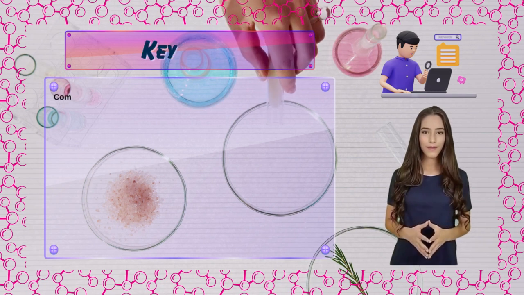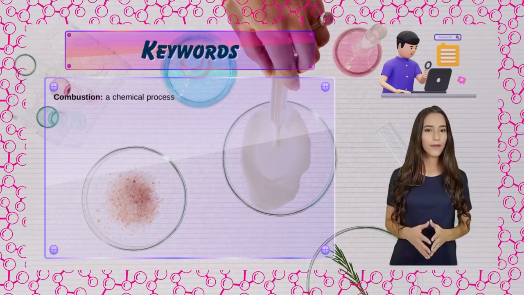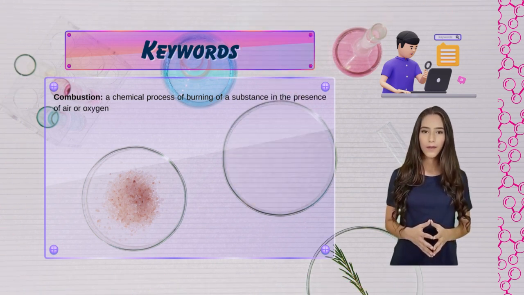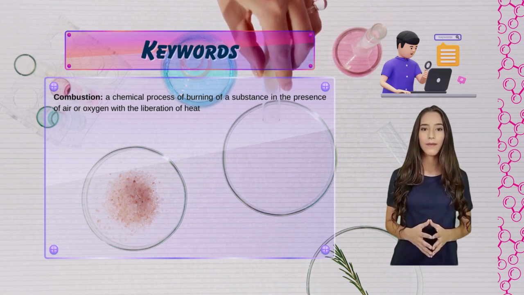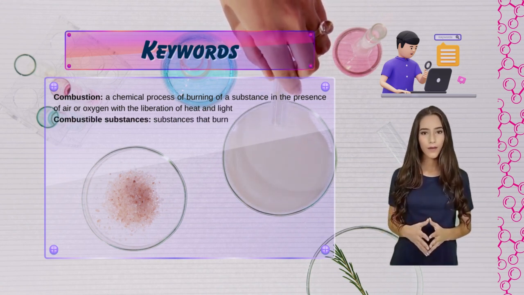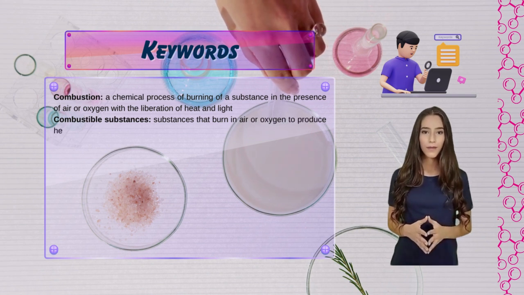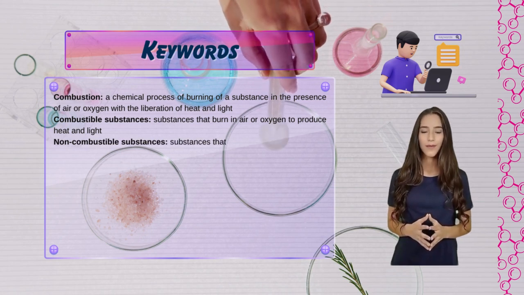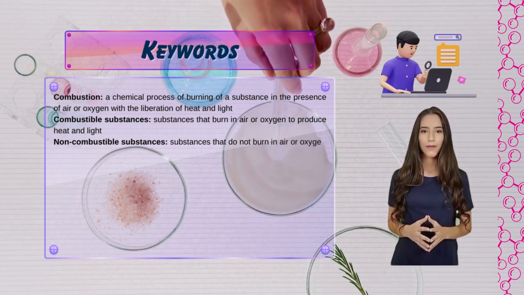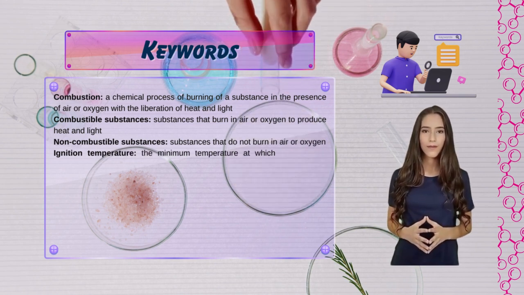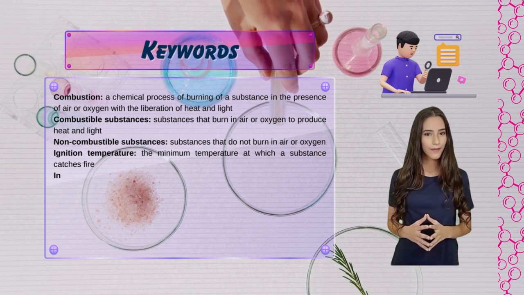Keywords: Combustion, a chemical process of burning of a substance in the presence of air or oxygen with the liberation of heat and light. Combustible substances, substances that burn in air or oxygen to produce heat and light. Non-combustible substances, substances that do not burn in air or oxygen. Ignition temperature, the minimum temperature at which a substance catches fire.